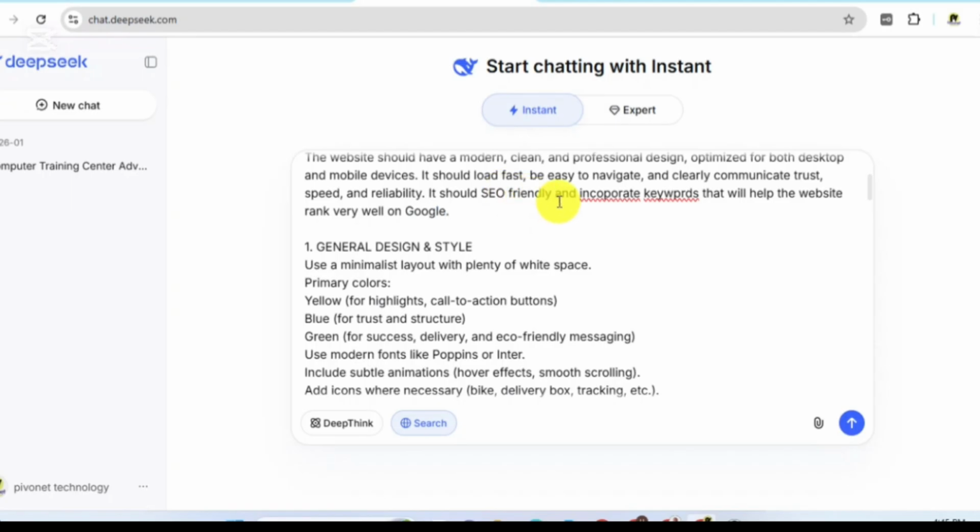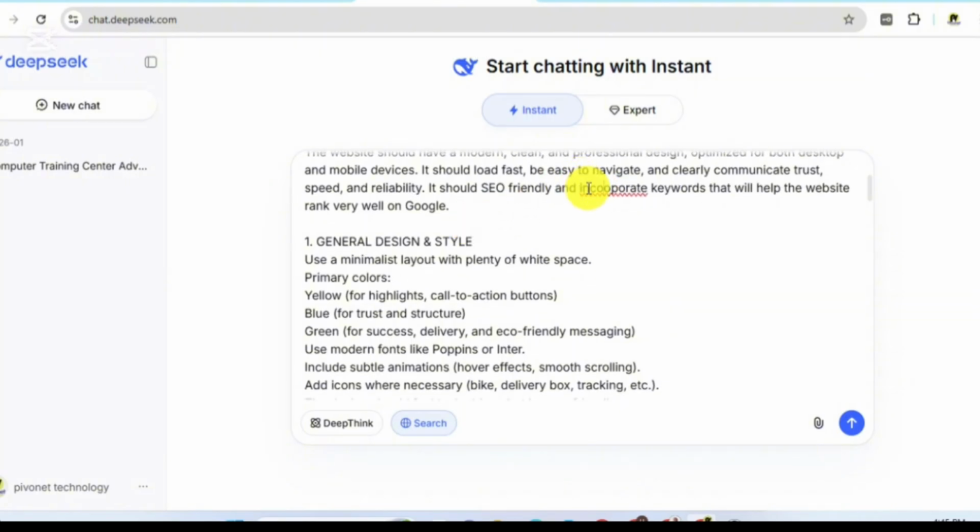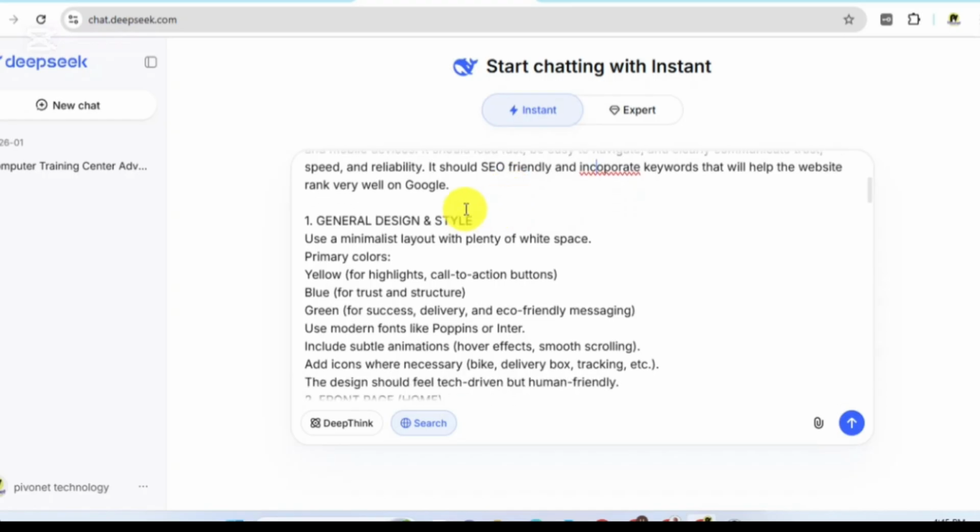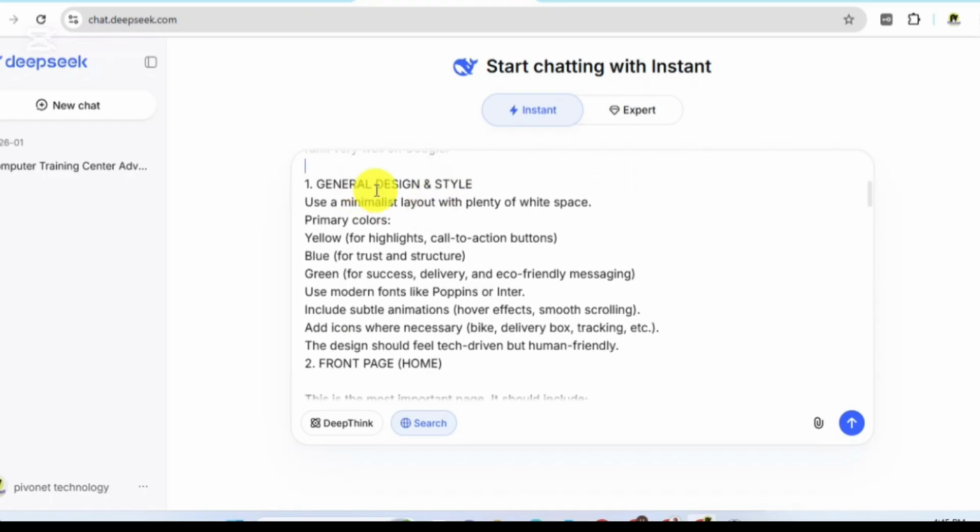You see, that just came to my mind. So now you can put as many details as you want your website to be. If you are building a website, you should also put SEO into consideration, so that the website will be visible. So let's continue. Then let's look at the general design and style.